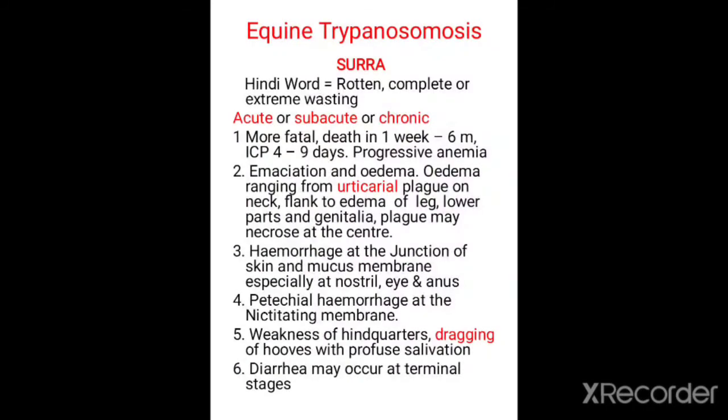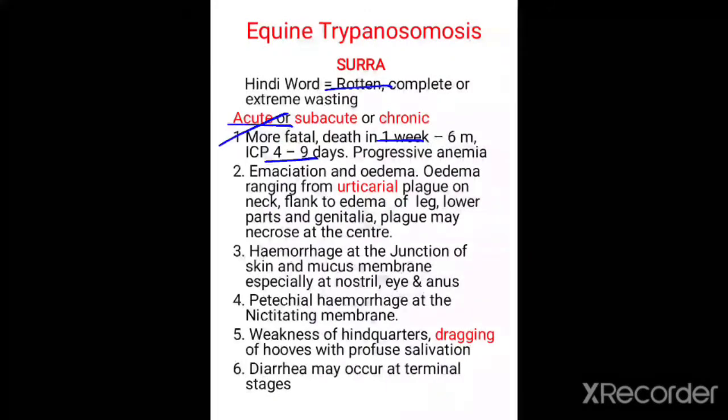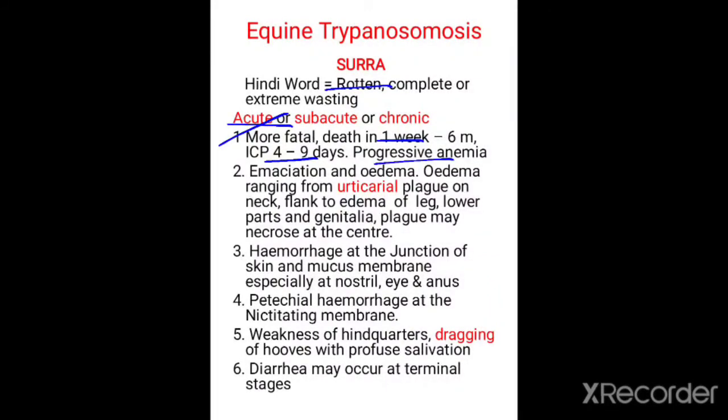Now let us come to equine trypanosomosis, that is Surra. The meaning of Surra is rotten or putrefied, and the disease is of three forms: acute, subacute, or chronic. This is more fatal, with death in 1 week, or it may range up to 6 months. The incubation period is between 4 to 9 days, and it is accompanied with progressive anemia.